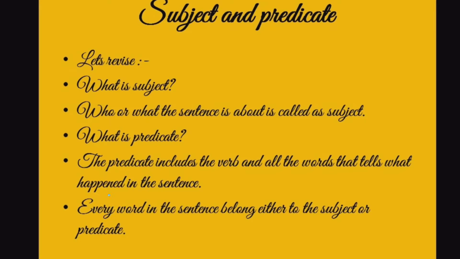First, what is subject and what is predicate? Who or what the sentence is about is called the subject, and the predicate is the telling part. The predicate includes the verb and all the words that tell what happened in the sentence. So, in a sentence, every word belongs either to the subject or to the predicate part.